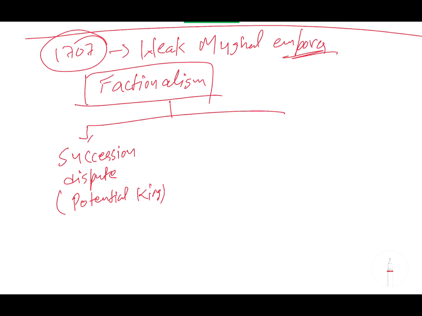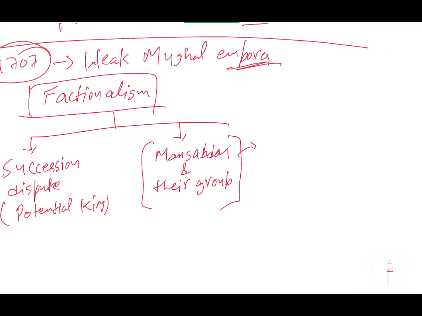On the other hand, the Mansabdars also started grouping themselves. Mansabdars and their groups started supporting a potential king, so that once their influenced king became king, they would get the desired mansab and desired jagirs. So Mansabdars also started grouping to get a good mansab and jagir. Okay, so this is one way.